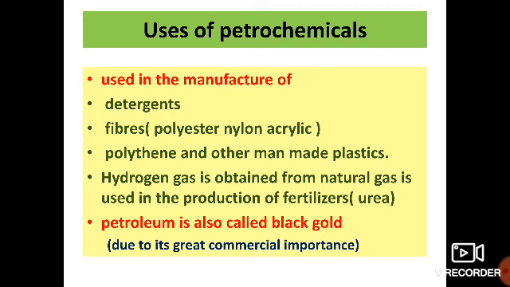Uses of petrochemicals. Petrochemicals are used in the manufacture of detergents, synthetic fibers such as polyester, nylon and acrylic, and in the manufacture of polythene and other artificial or man-made plastics. Hydrogen gas obtained from natural gas is used in the production of fertilizers, mainly urea.